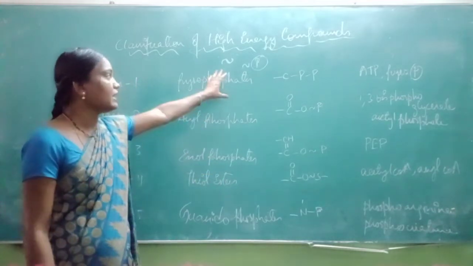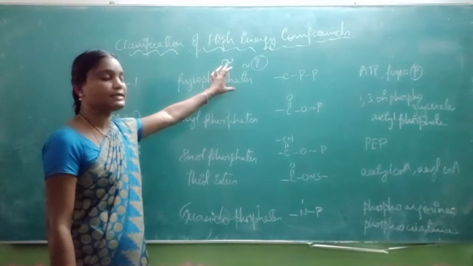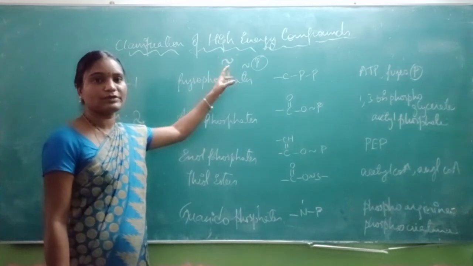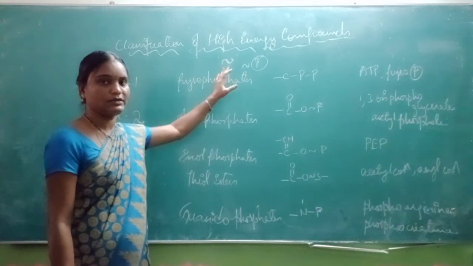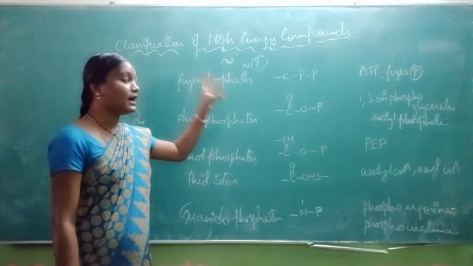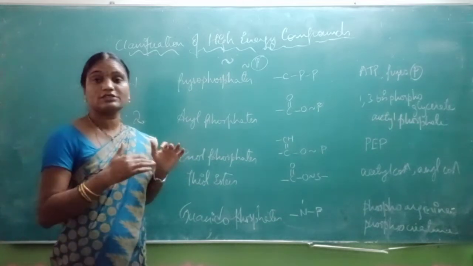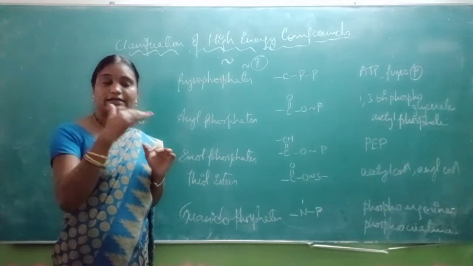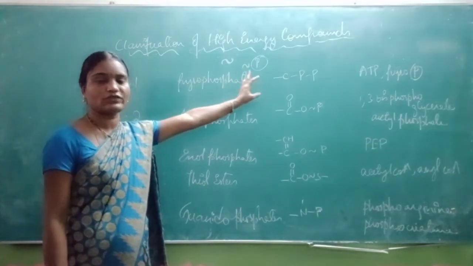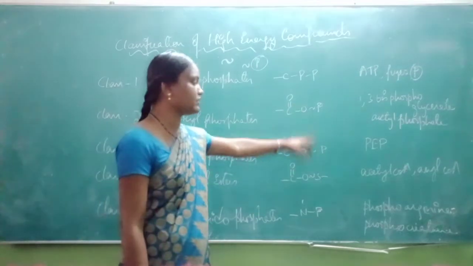So high energy compounds are mainly based on what Lippmann stated: the high energy symbol, as I said earlier, indicates that the particular compound is a high energy compound. They produce high energy, with free energy greater than or equal to 7 kcal, because of the presence of inorganic phosphate. In each and every class of these high energy compounds, a phosphate group is there.